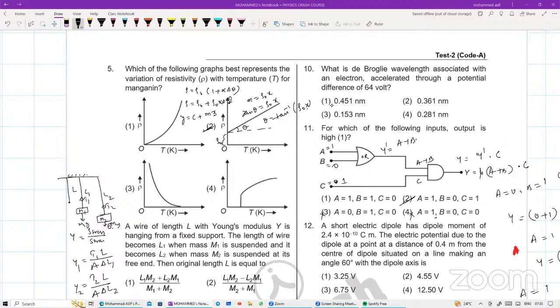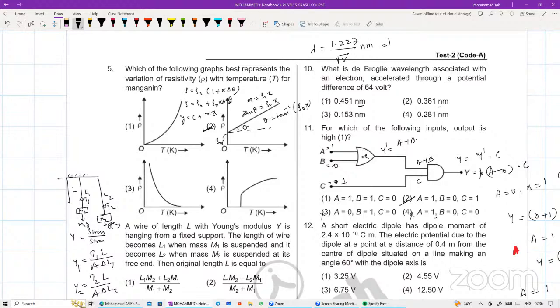Do you remember the direct formula? Everything is given in nanometers. De Broglie wavelength in terms of potential: lambda is equal to 1.227 divided by root of V. Units will be nanometers. If it were in angstroms, we would have written 12.27 basically. The third option was coming.